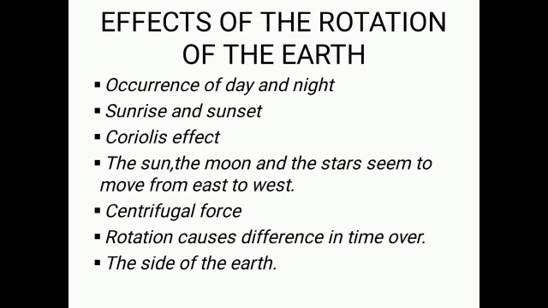Now, the Coriolis effect. The rotation of the earth causes a deflection of wind and ocean currents from their normal path, to the right of their course in the northern hemisphere, and to the left of their course in the southern hemisphere. This deflection is due to the effect of Coriolis force. Now the occurrence of tides in the ocean twice daily and their westward progress are the result of the rotation of the earth. So these are the effects of the rotation of the earth.